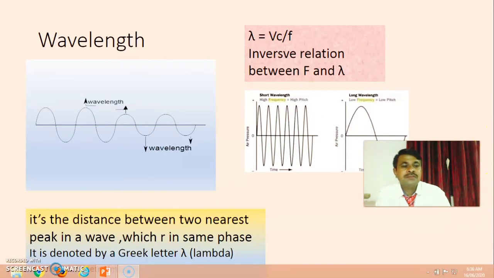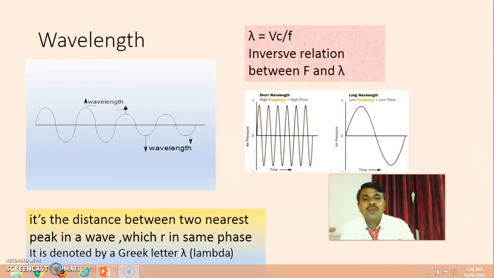Now next, wavelength. Wavelength is also an important point with the waveform. It is the distance between two nearest peaks in a wave which are in the same phase.